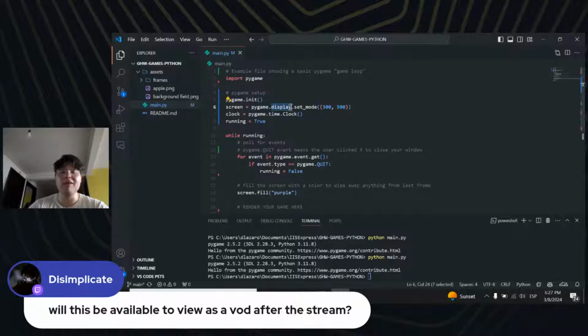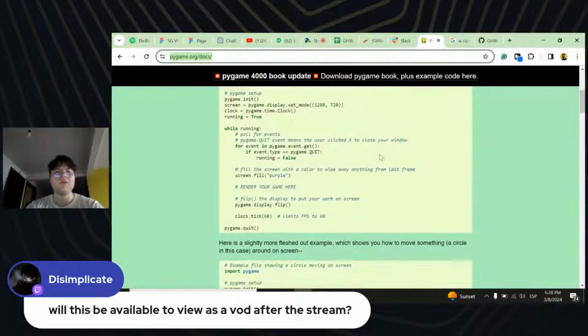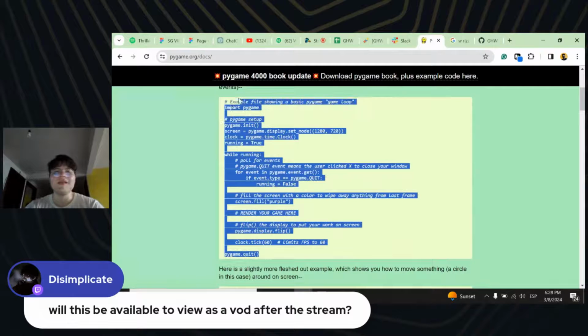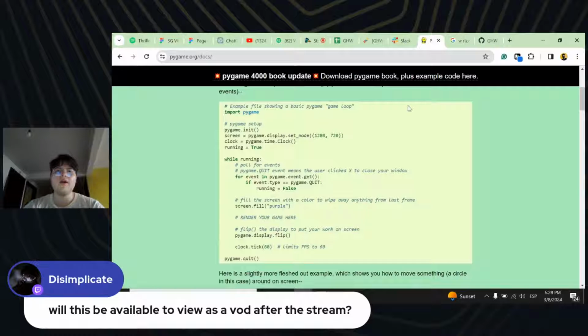Display is going to be a PyGame object, and set_mode is the kind of mode that we want our display window to be shown in. So we're just passing two arguments, the width of the window, that is 300, and the other one is 500. Again, you can find this code in the PyGame documentation. Basically, I just copy and pasted all the stuff. So don't worry about that.